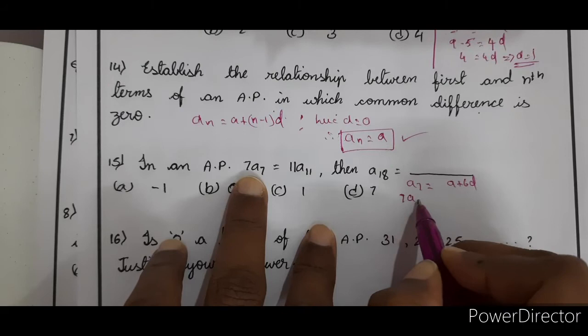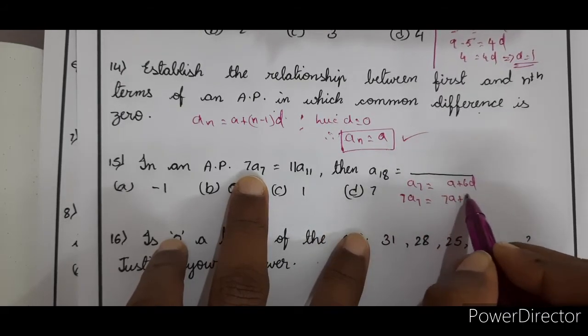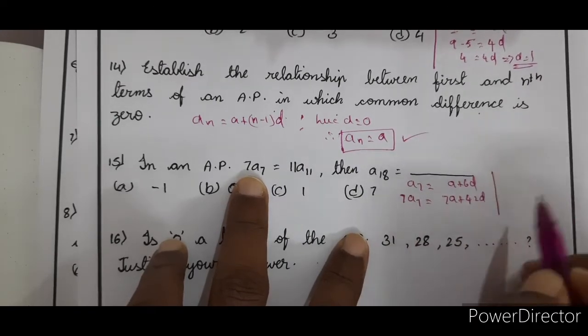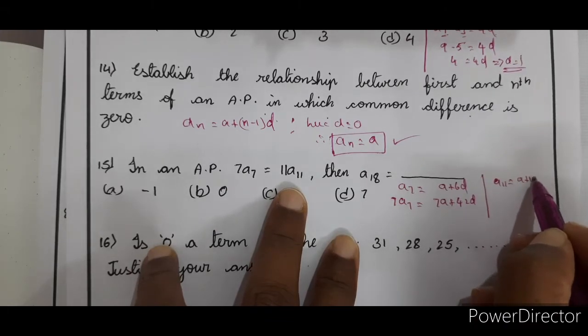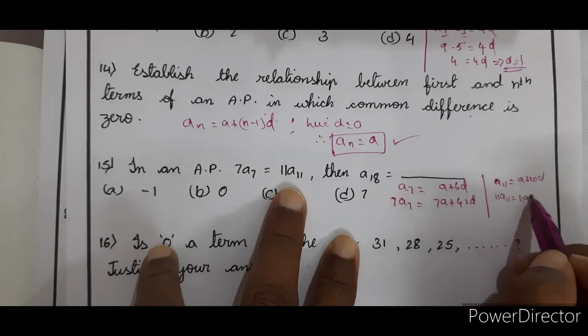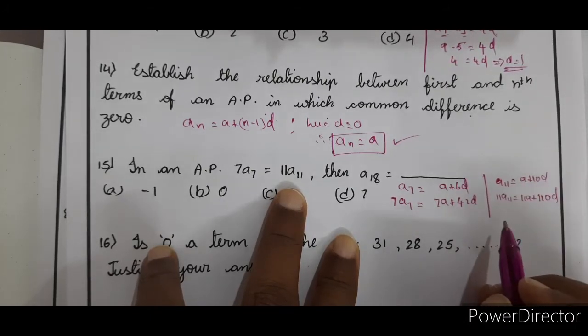Now 7A7 is equal to 7A plus 6 7s are 42D. Similarly, A11 is equal to A plus 10D. Now 11A11 is equal to 11A plus 11 10s are 110D.